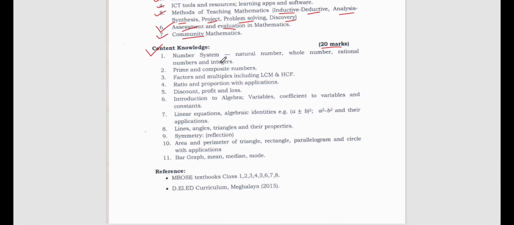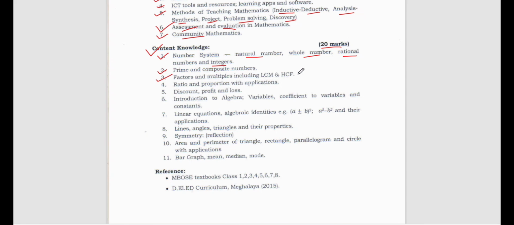Then next we have content knowledge. Content knowledge means whatever is actually taught or we learn in maths. So we have number system: natural numbers, whole numbers, rational numbers, irrational numbers, integers. All this you have to revise once more. Then what do we mean by prime numbers, composite numbers, co-prime numbers? Those you have to study. Then factors and multiples, including LCM and HCF.